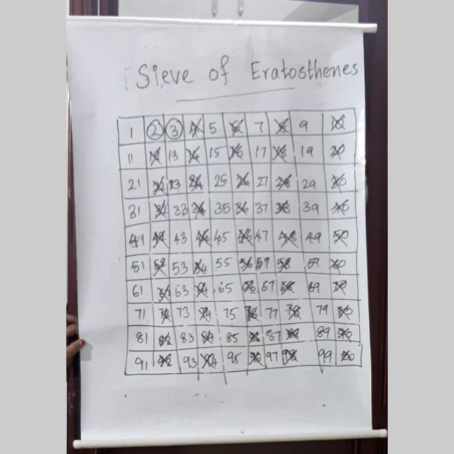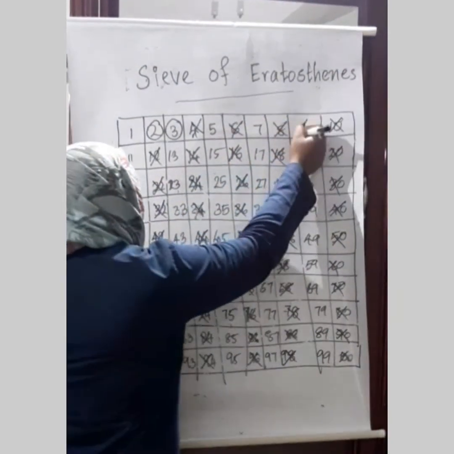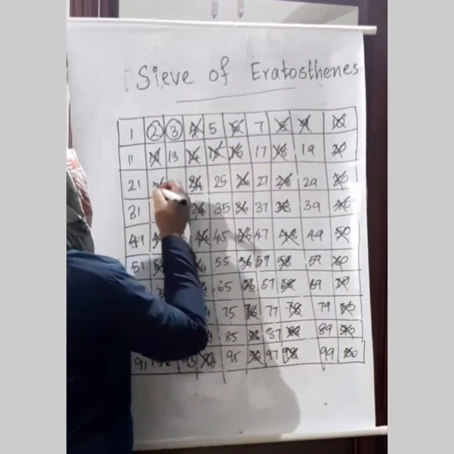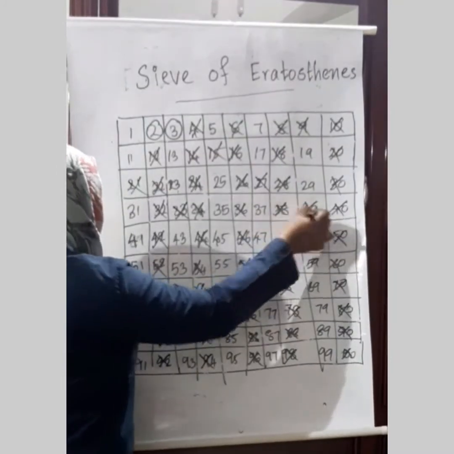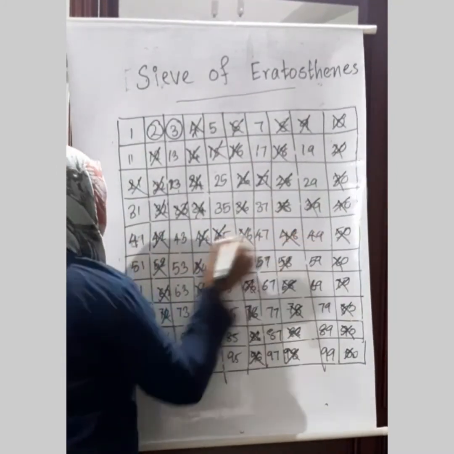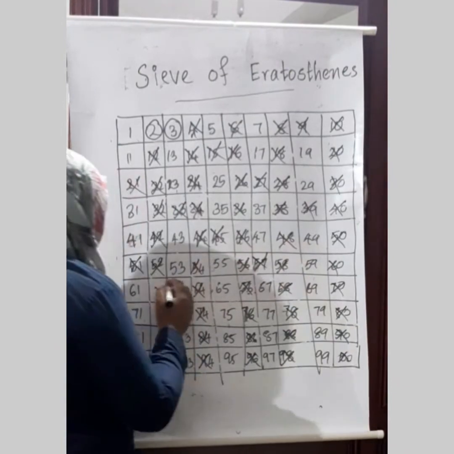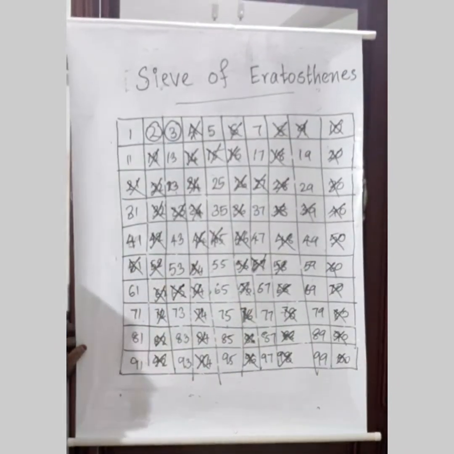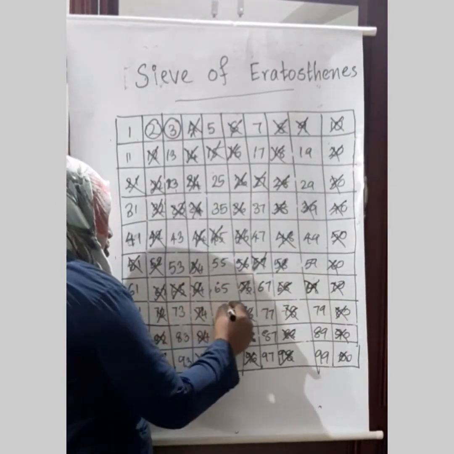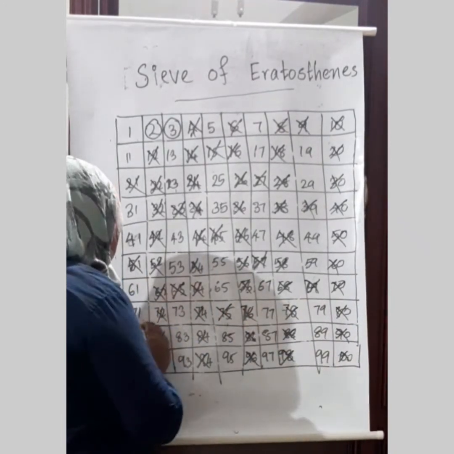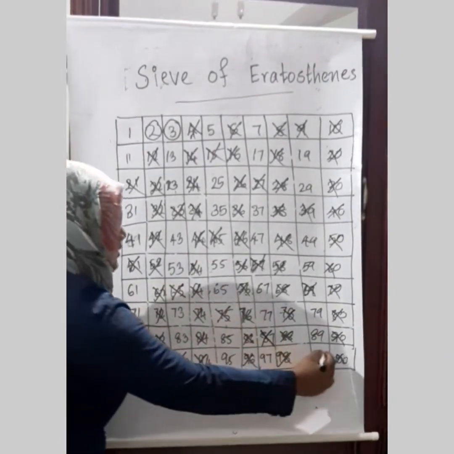Which are the multiples of 3? 6, 9, 12, 15, 18, 21, 24, 27, 30, 33, 36, 39, 42, 45, 48, 51, 54, 57, 60, 63, just adding 3 to each number to get the multiples of 3, then 66, 69, 72, 75, 78, 81, 84, 87, 90, 93, 96 and 99.